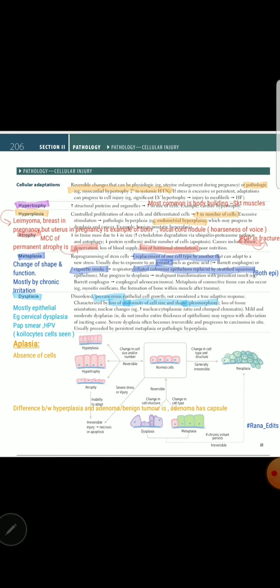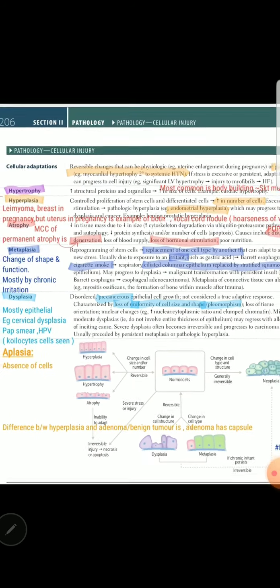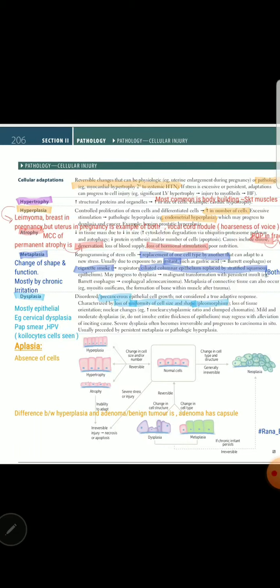So the person who smokes will have both epitheliums inside, the normal ciliated columnar epithelium, or pseudostratified strictly speaking, and a new epithelium, stratified squamous, that is to counter the irritation or the stress. And the other example, opposite to it, is Barrett esophagus. The lower portion of the esophagus, if chronically irritated by gastroesophageal reflux, gastric acids, and we know that gastric acids are present normally in the stomach, and the stomach has columnar epithelium,